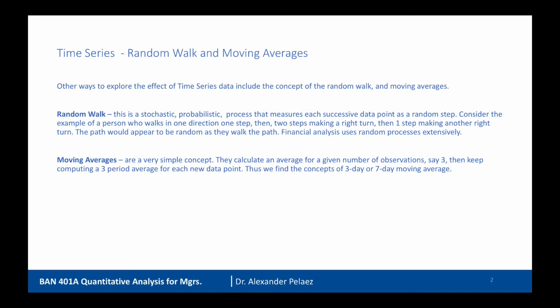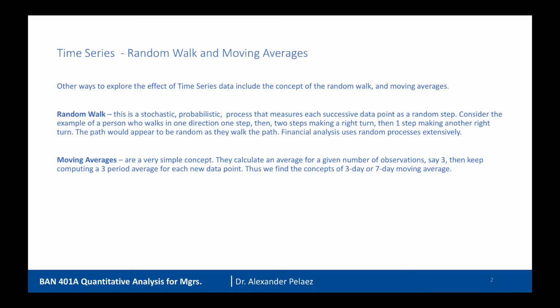The next important concept is to look at random walk and moving averages. So these are other ways to explore the effect of time series data. Now, a random walk is a stochastic, which is also known as probabilistic, process that measures each successive data point as a random step. Consider a person who walks in one direction, one step, then takes two steps and makes a right turn, then takes one step, making another right turn. And if the person did this over and over again, the path would appear to be random as they walk that path. Financial analysis uses random processes extensively, and that's what we're looking for. We're looking to get to this random process.